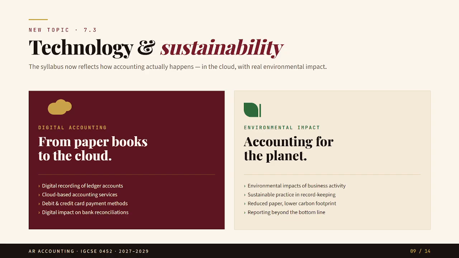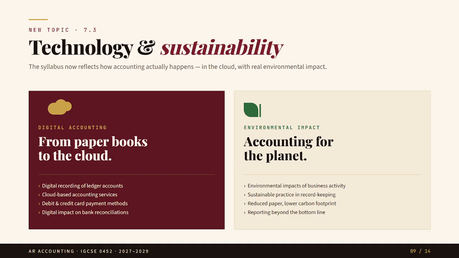This slide explains another modern change, technology and sustainability. Accounting today is not only done in paper books. Many businesses now use online banking, digital records, debit cards, credit cards, cloud storage and accounting apps. So Cambridge has included this reality in the new syllabus.